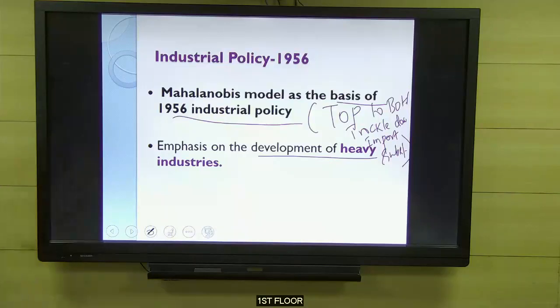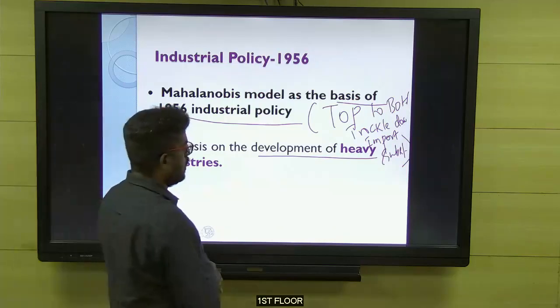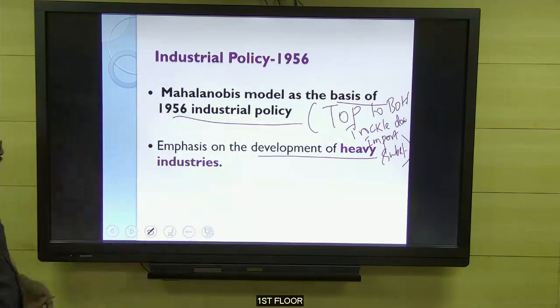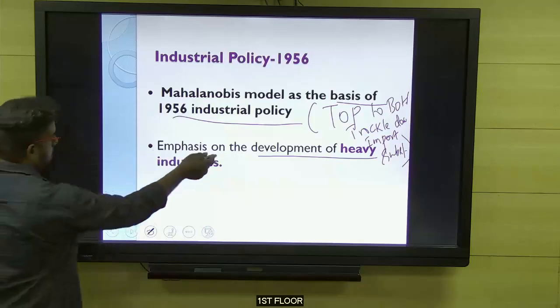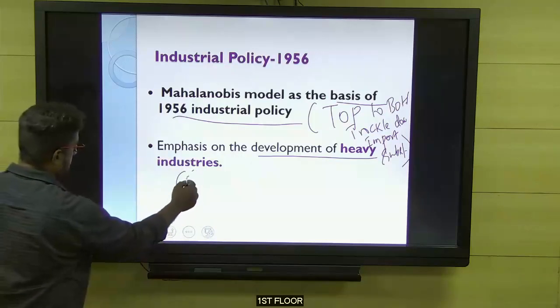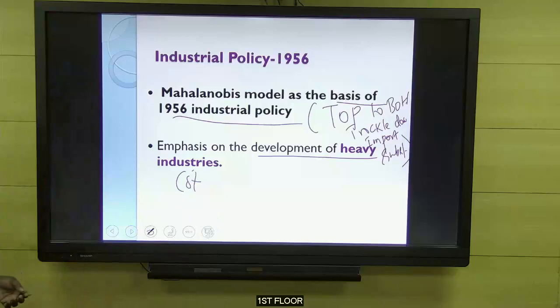The Mahalanobis model is the basis of the 1956 industrial policy. Top to bottom, trickle down, and then import substitution, and emphasis on the development of heavy industries. Example, steel plants, coach factories, like that. You can write the points.